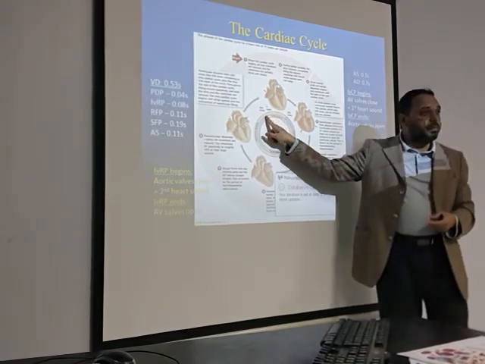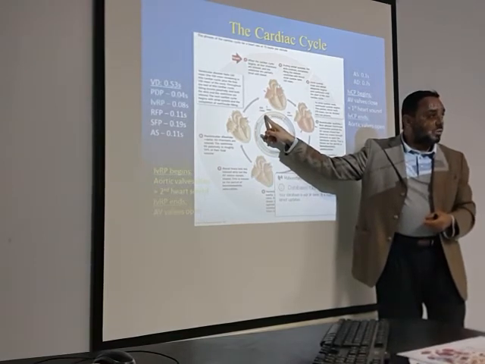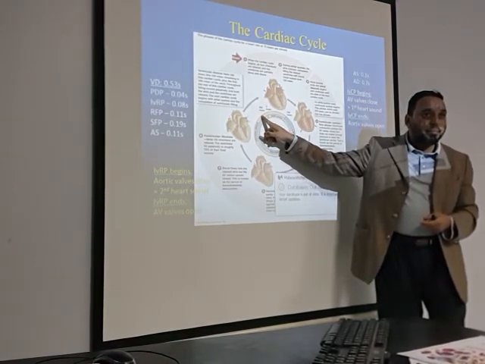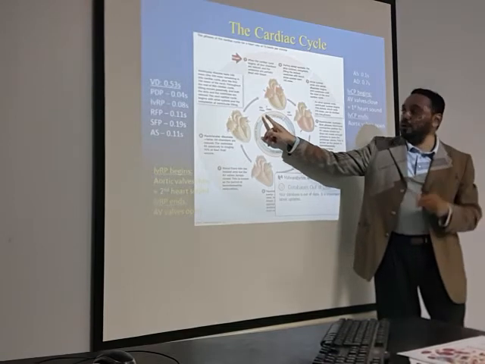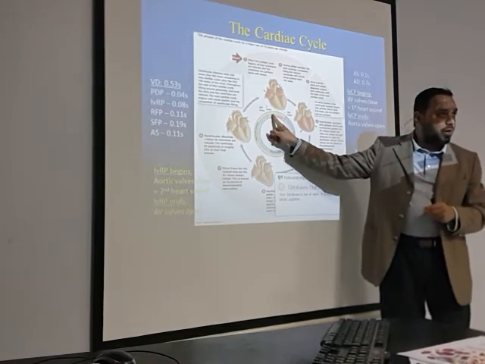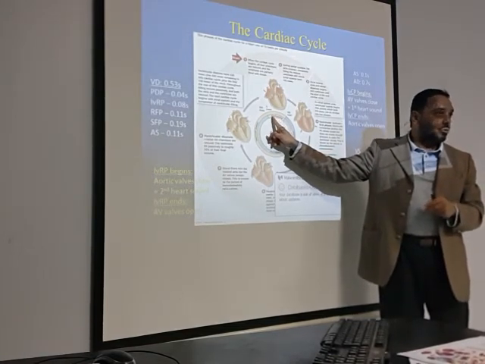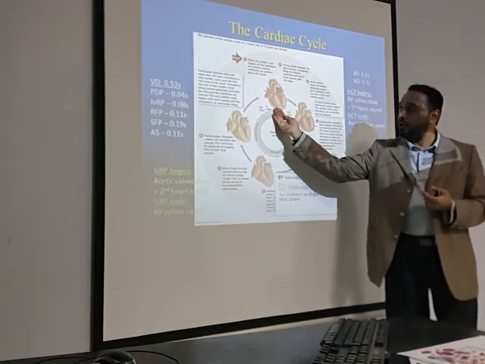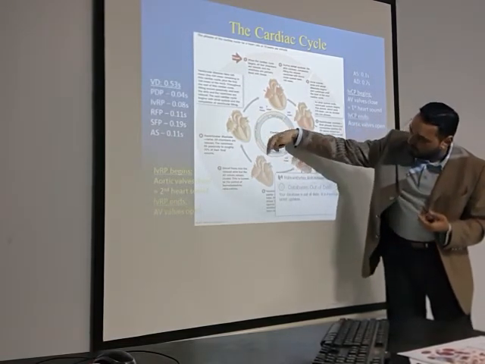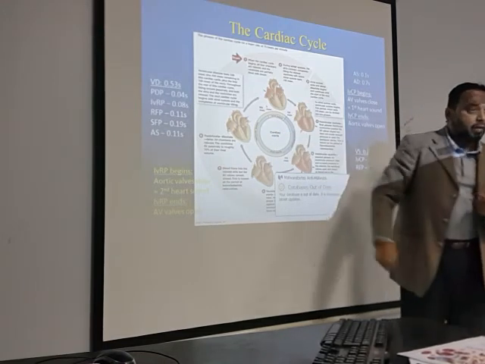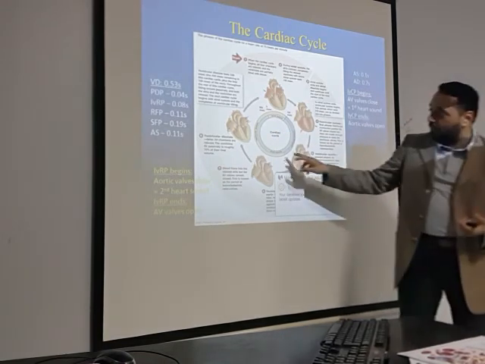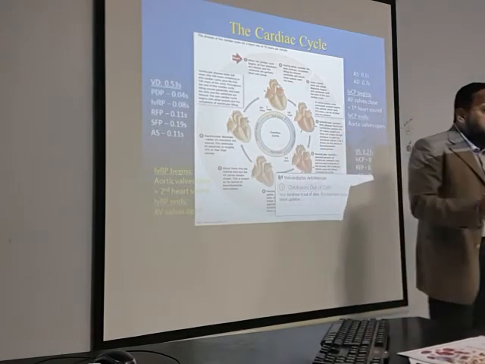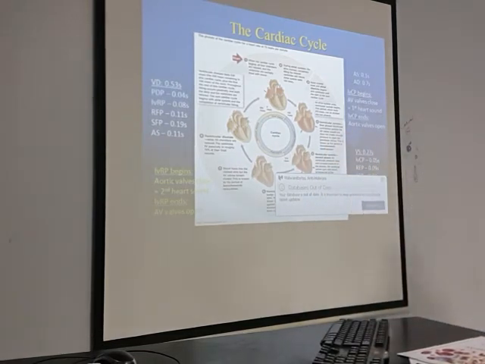About 70 to 80% of the ventricles are filled up without the assistance of atrial systole. So even if there is no atrial systole, this much ventricular diastole is still occurring along with atrial diastole, which is enough to fill the ventricles with blood.